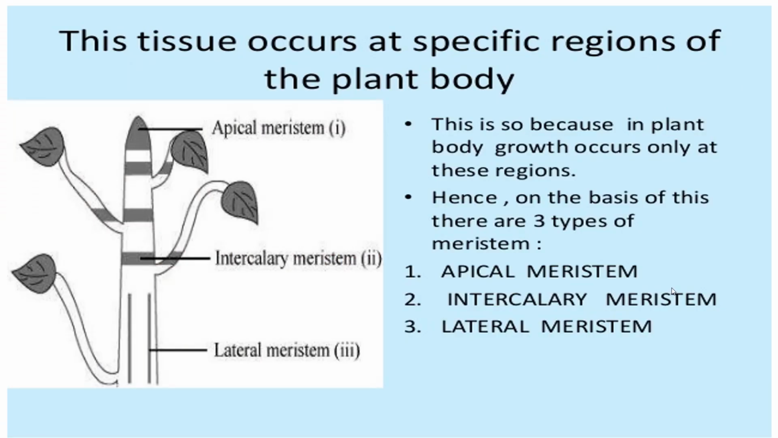Now again in this diagram it is very clear. These tissues occur at a specific region of the plant body. This is so because in plant body growth occurs only at these regions. Hence on the basis of these there are three types. Again you can see and understand: this is apical meristem, this is lateral meristem, present on the side, and this is intercalary meristem.